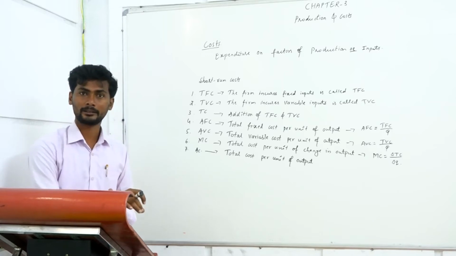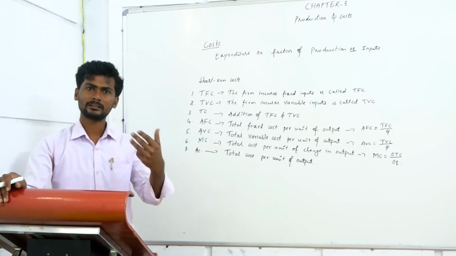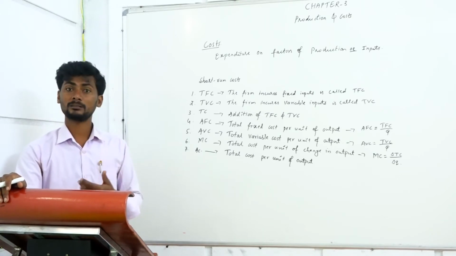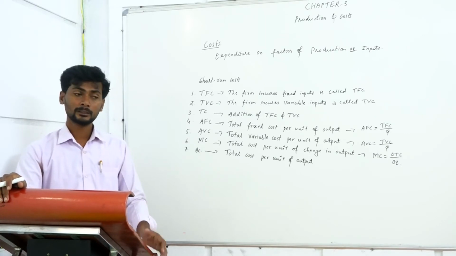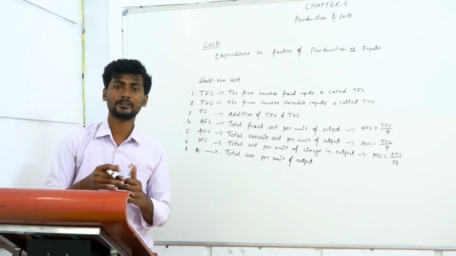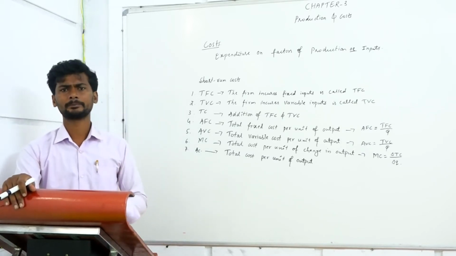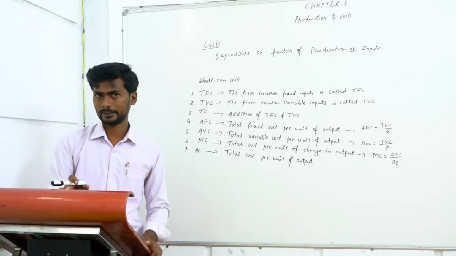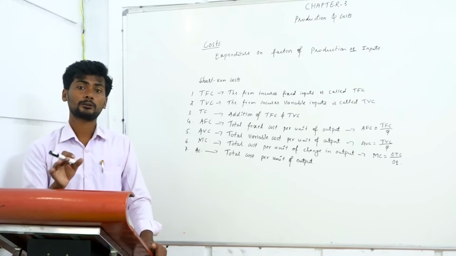The cost is fixed there, and apart from that some other factors are there. For example, electricity bill, cost of transport, and the cost of raw materials. These are all variable costs. The cost of raw materials will keep changing frequently. So like that, we divide a firm's cost structure into two types, variable cost and fixed cost. This is only in the short term.